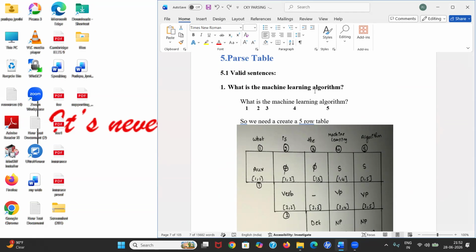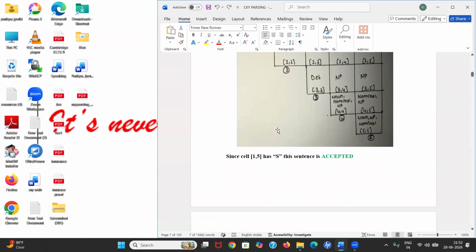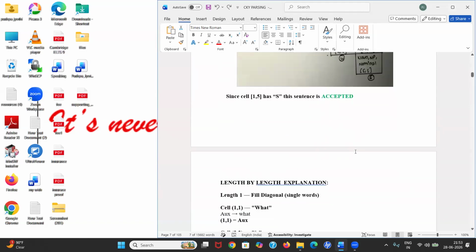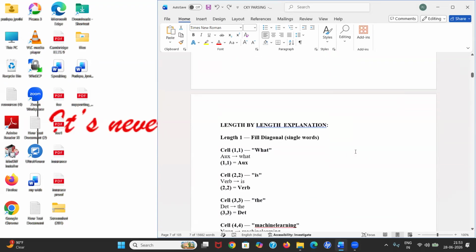Here it's not fixed to five. You can have five, six, eight, nine. It's not restricted. You can have any number of rows and columns, but it depends on how many words there are in your sentence. That many rows and columns you have to draw, not other than those. Since it has five, I draw five rows. Let's come back to this after completing all the explanation, then you can understand why it is accepted.